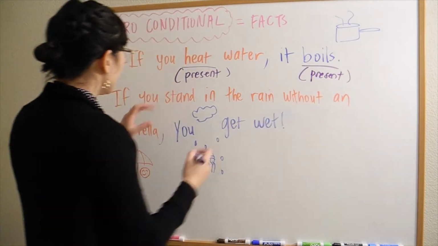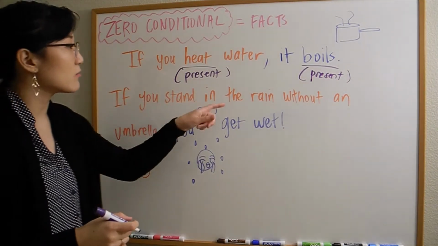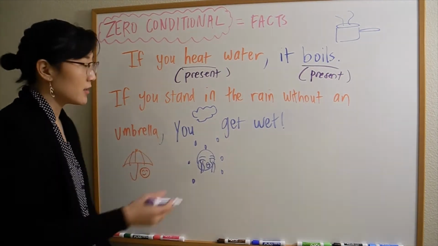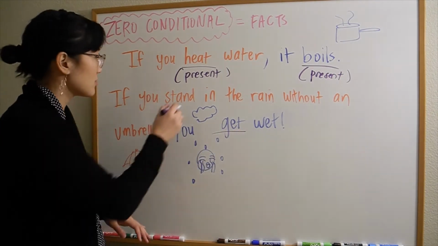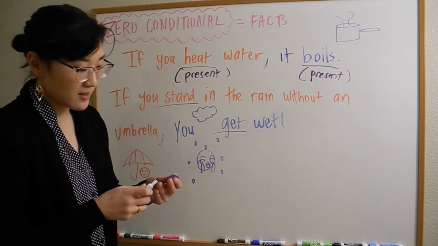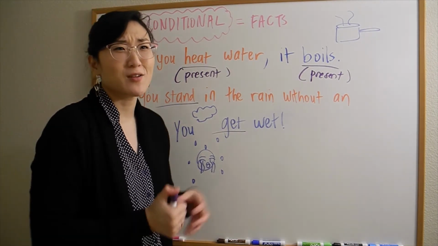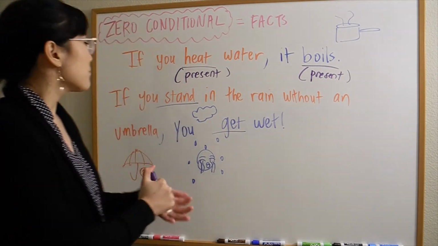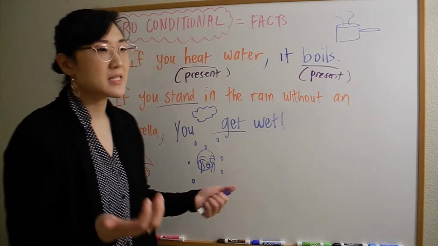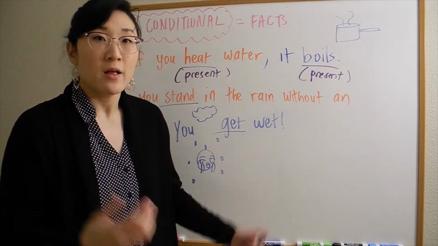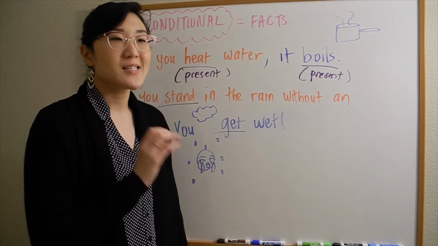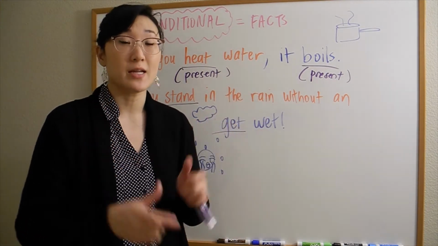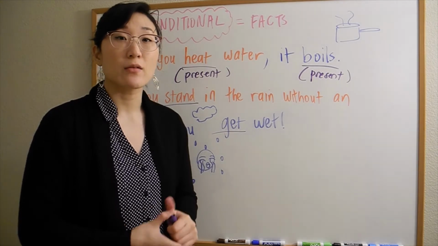It's a fact. What about this one? If you stand in the rain without an umbrella, okay, you get wet. You get wet in the simple present tense, right? It's a fact. Unless you're really fast and you can dodge the rain, which I don't think anyone can do, but if you stand in the rain, it's inevitable, you will get wet, right? So the zero conditional is just stating facts, and in the if clause and the main clause, you use the simple present tense.